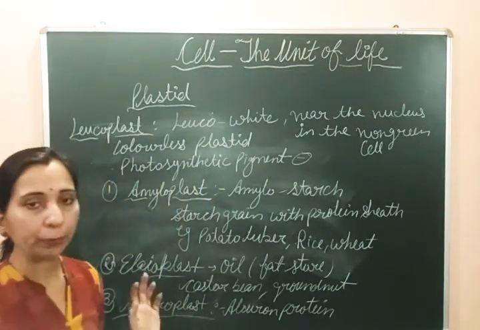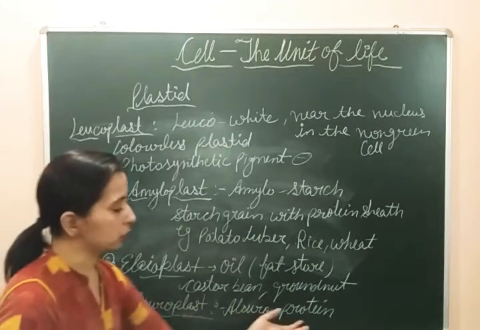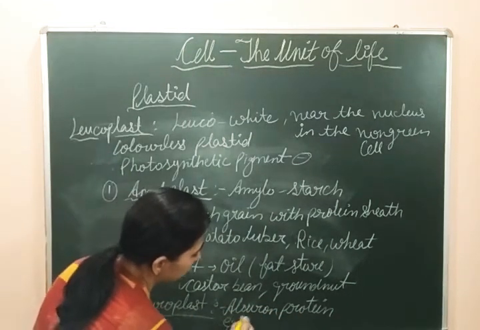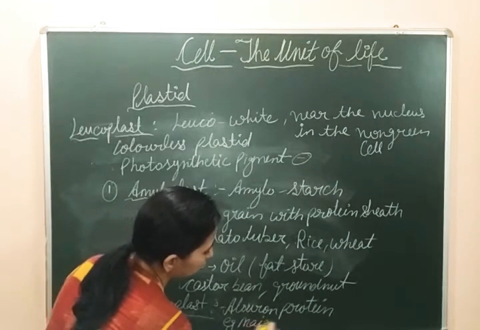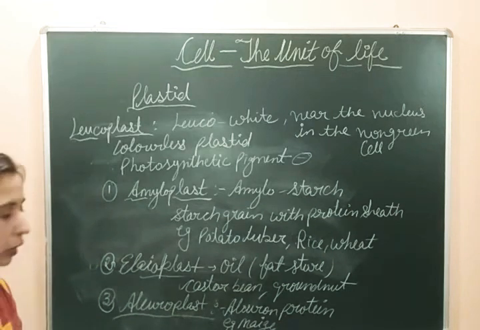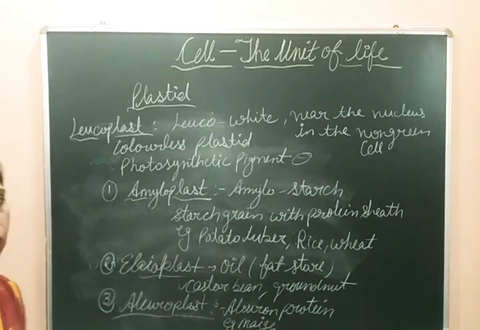They are storing the protein, and that's why the name given to these plastids is aleuroplast. An example of such plastids is the maize seed. Maize, or the pulses which are protein storing beans, are also examples of such type of plastids.